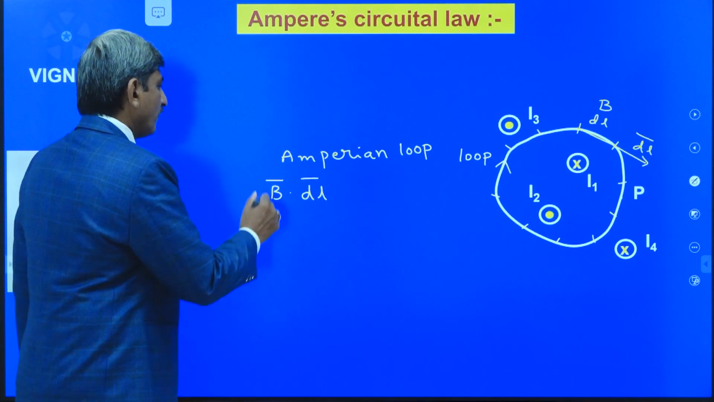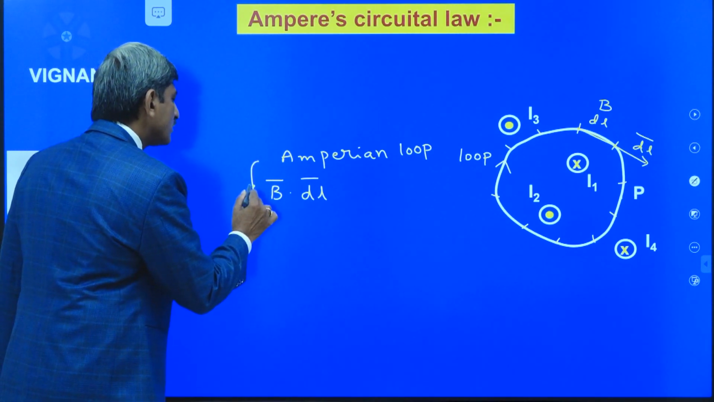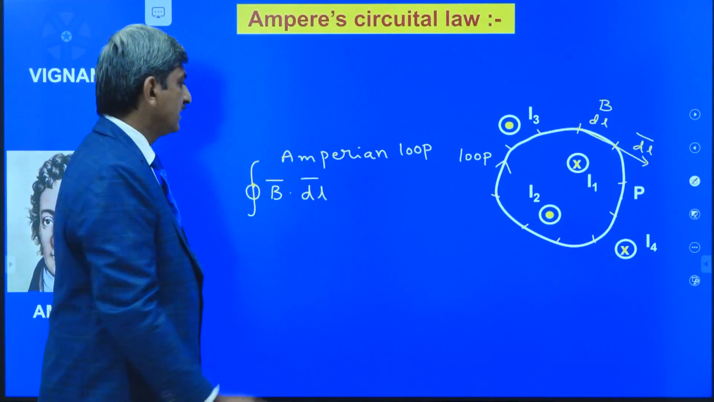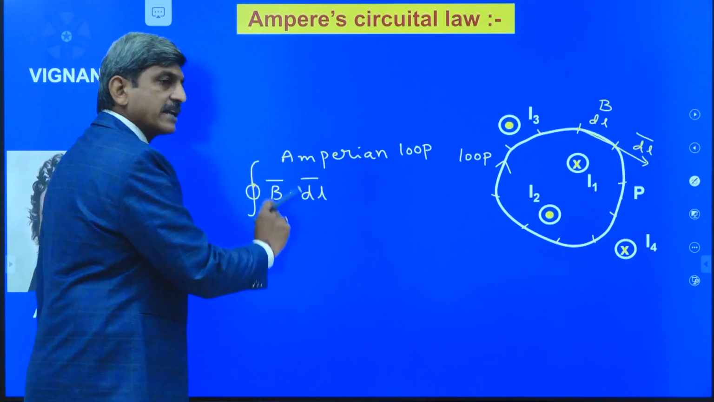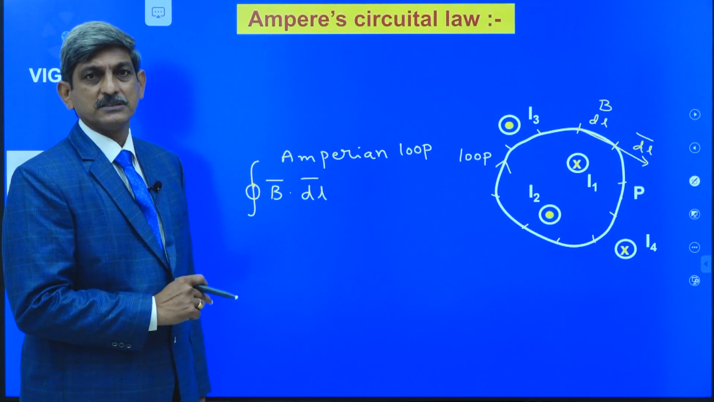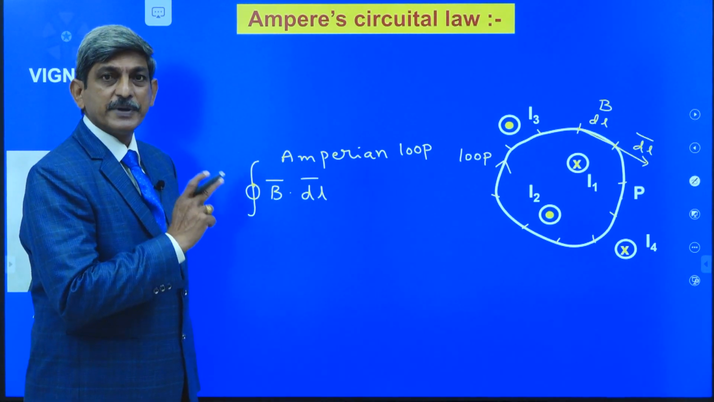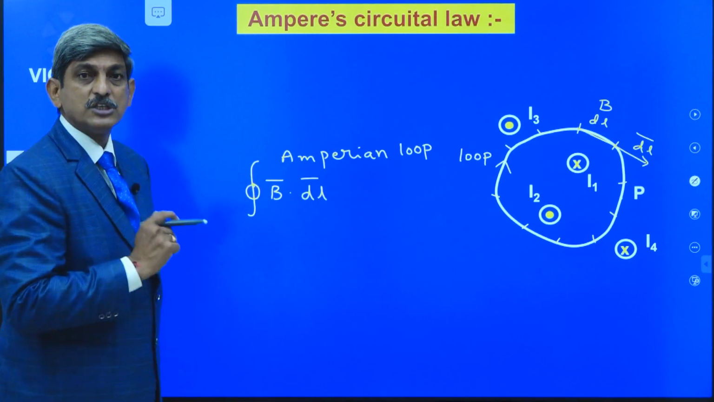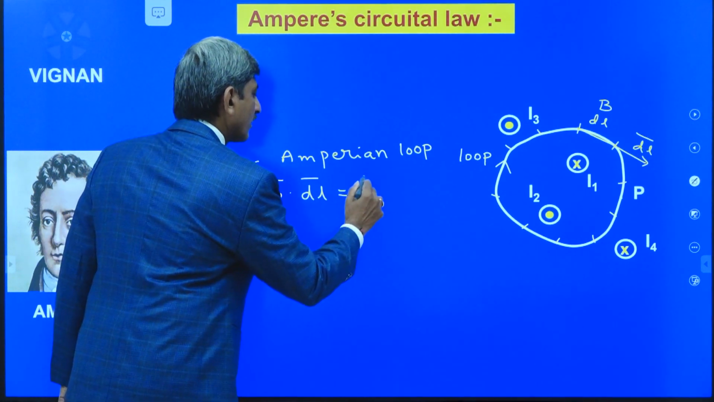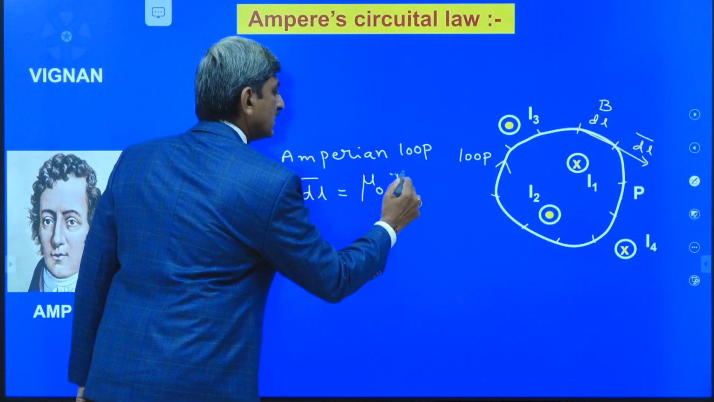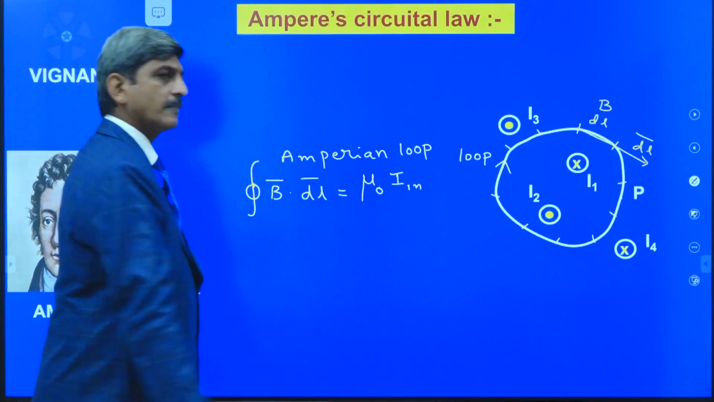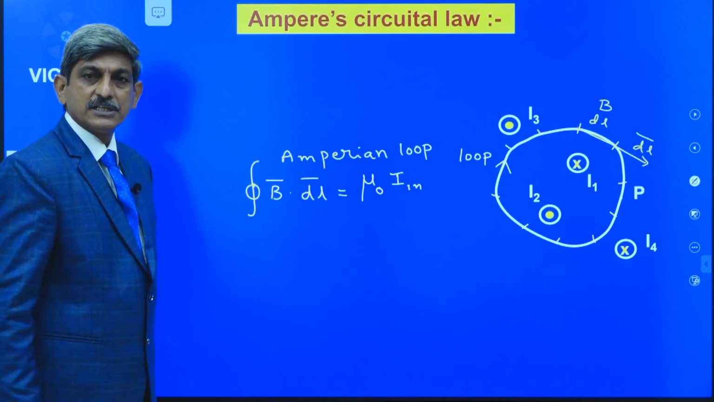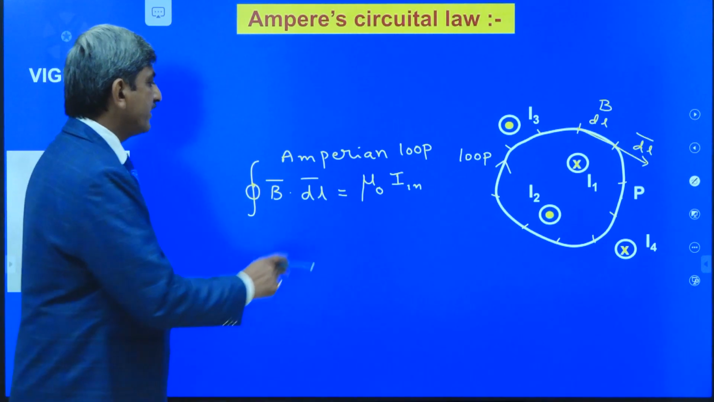If we take the integration over the closed path, it means that we are taking the line integral of the magnetic induction over a closed path. Ampere's circuital law states that this line integral of the magnetic induction over a closed path is always equal to mu naught times I.